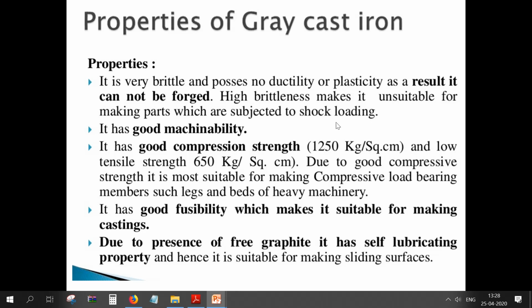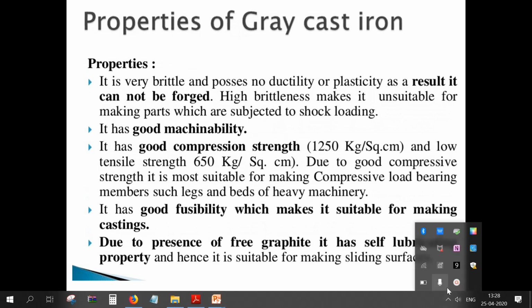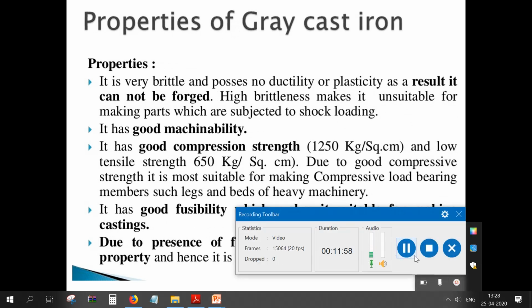It has good machinability. Machining can be done easily in gray cast iron, and it has a good compressive strength of 1250 kg per square centimeter and a low tensile strength of 650 kg per square centimeter. It has good fusibility, which makes it suitable for making castings. Due to the presence of free graphite in the form of flakes, it also has a self-lubricating property.